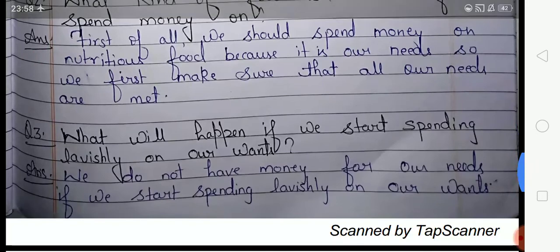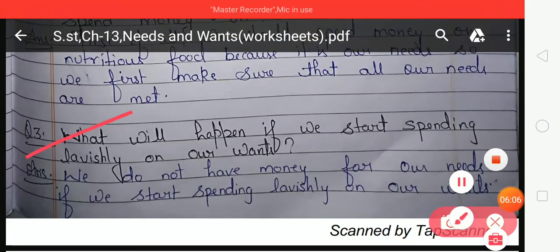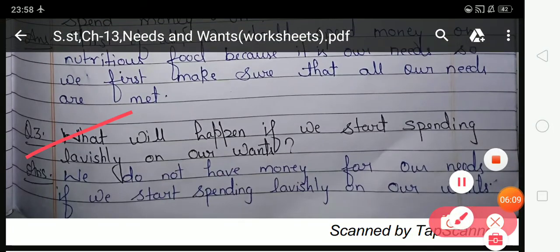Now look at the third question. What will happen if we start spending lavishly on our wants? Answer. We will not have money for our needs if we start spending lavishly on our wants. So students, we won't have left money to meet our needs, so we should spend money carefully.